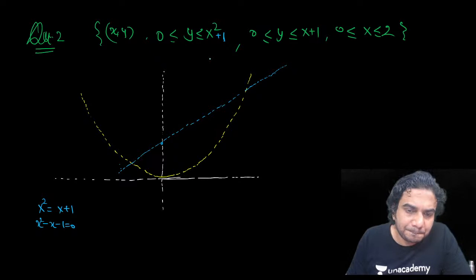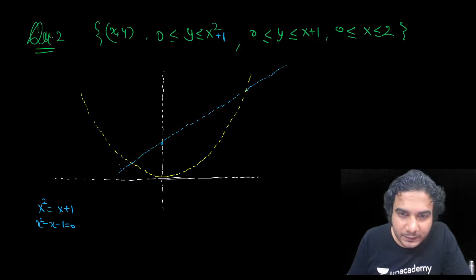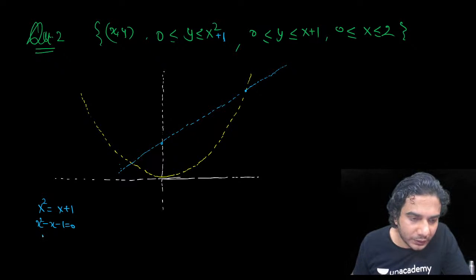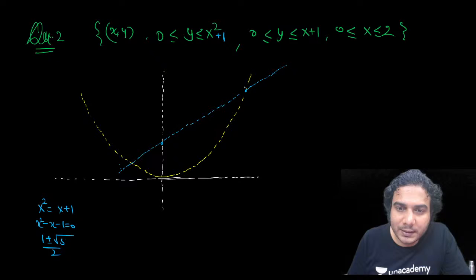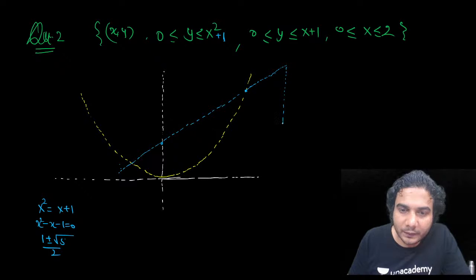Actually, if I make it x square plus 1, then this point is going to be irrational. You can see the solution is 1 plus minus under root of b square minus 4ac, which is root 5, divided by 2. So 1 plus root 5 by 2 is less than 2. This point will be irrational, then also the answer will not be 5 by 3. It will be different. Then the diagram will be like this, and you need to find this area.